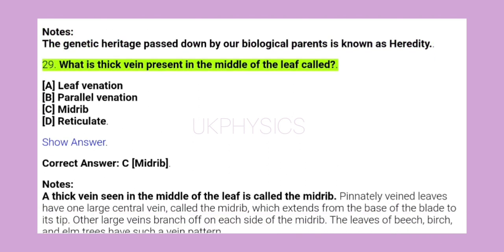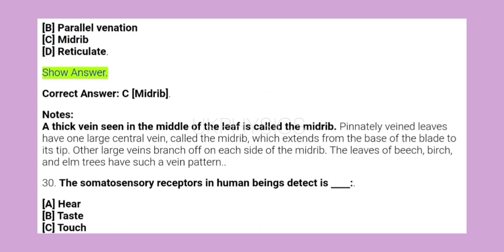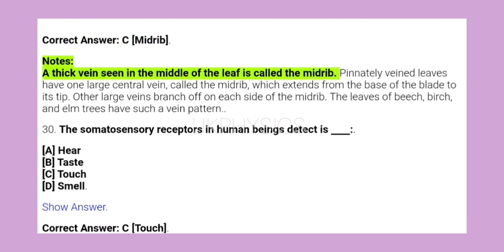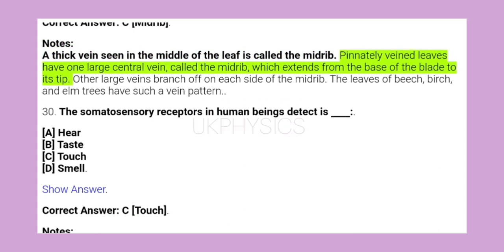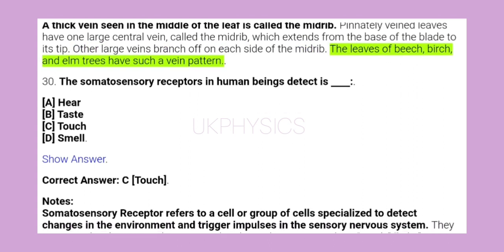29. What is thick vein present in the middle of the leaf called? A. Leaf venation, B. Parallel venation, C. Midrib, D. Reticulate. Show answer. Correct answer C. Midrib. Notes: a thick vein seen in the middle of the leaf is called the midrib. Pinnately veined leaves have one large central vein, called the midrib, which extends from the base of the blade to its tip. Other large veins branch off on each side of the midrib. The leaves of beech, birch, and elm trees have such a vein pattern.